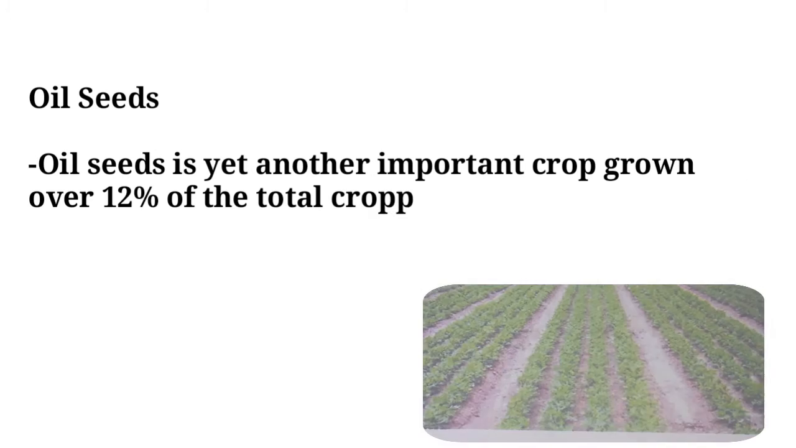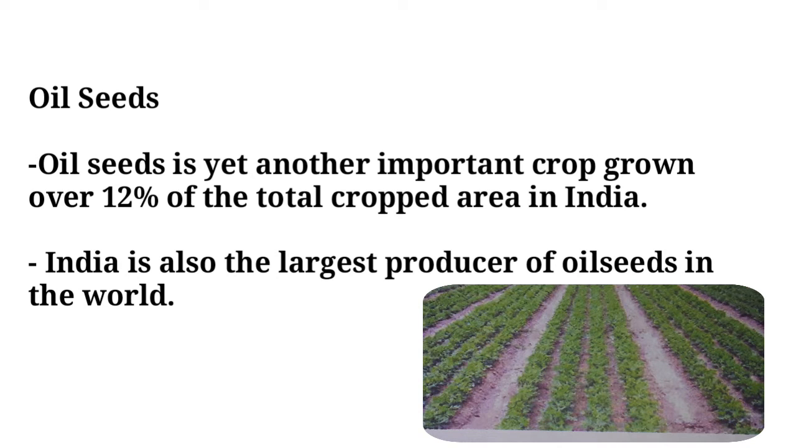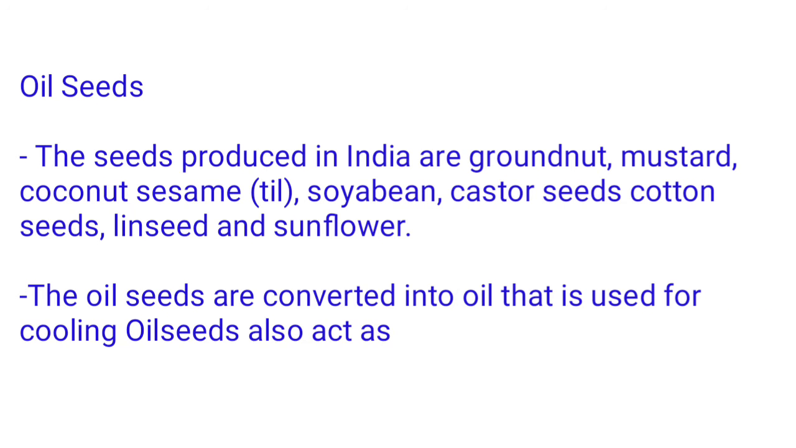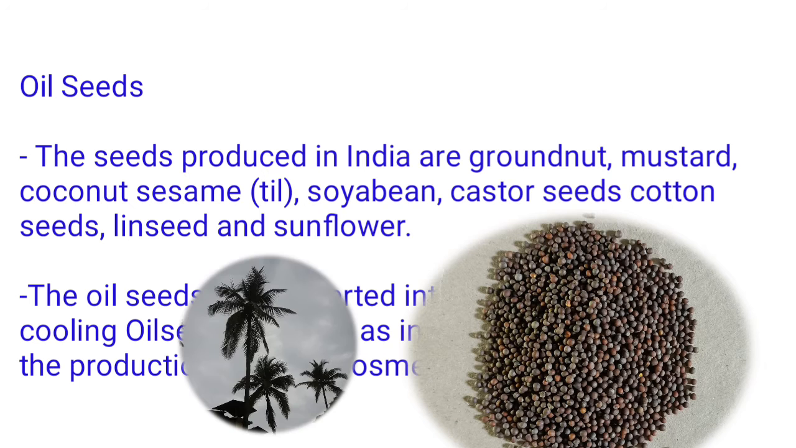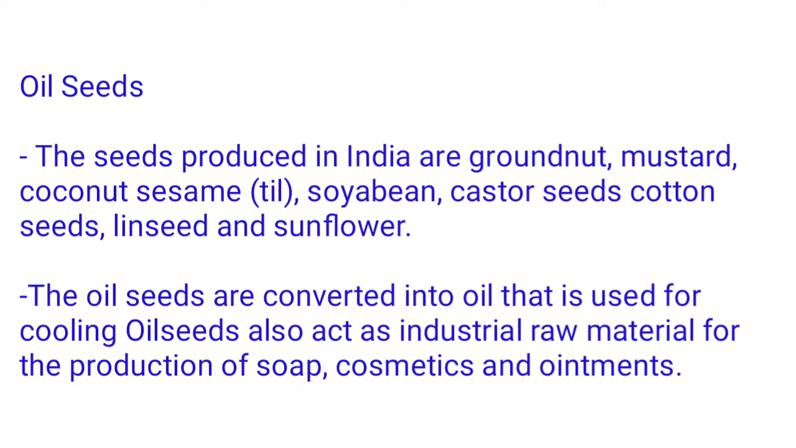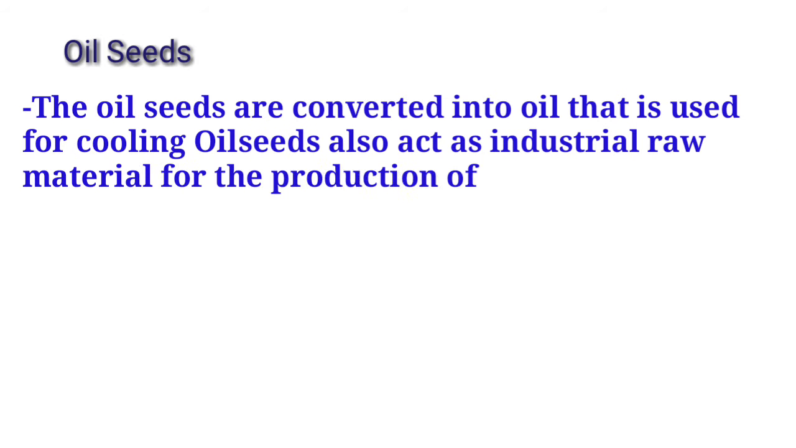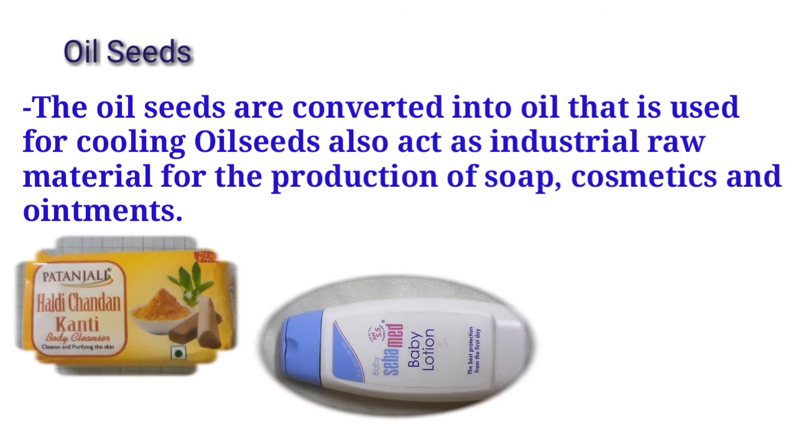Oilseed is yet another important crop grown over 12% of total cropped area in India. India is the largest producer of oilseed in the world. The seeds produced in India are groundnuts, mustard seed, coconut, soya bean, castor seed, cotton seed, linseed and sunflower. The oil seeds are converted into oil that is used for cooking. Oil seeds also act as an industrial raw material for production of soap, cosmetics and ointment.